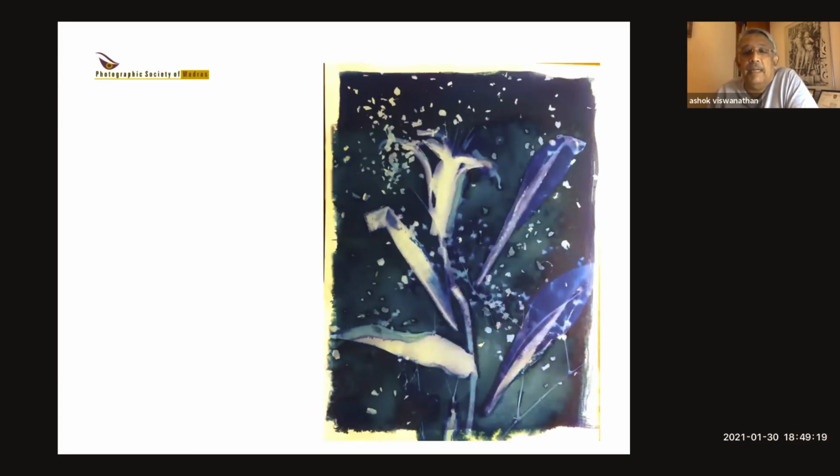So again, you get very different results. The more you expose it, the more detail you get, or you simply get a shape. But if you notice here, the background is not uniform blue. It's got all kinds of designs and patches and shadows.